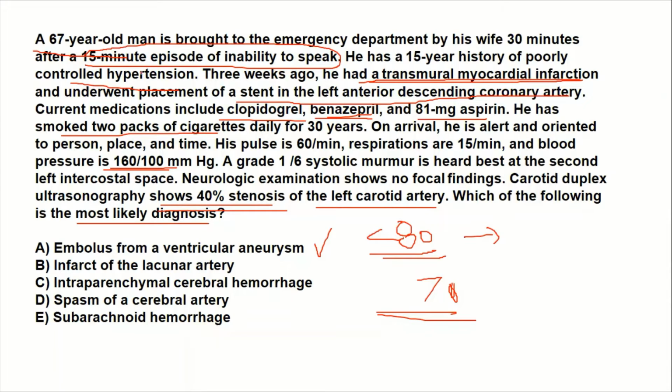In this case, the patient had a neurological deficit which lasted just 15 minutes. Usually it is 15 minutes, but by convention we say up to 24 hours. Usually the TIA improves within 15 minutes. So now we have to think about the most common etiology for this TIA in this patient. So, embolus from the ventricular aneurysm.